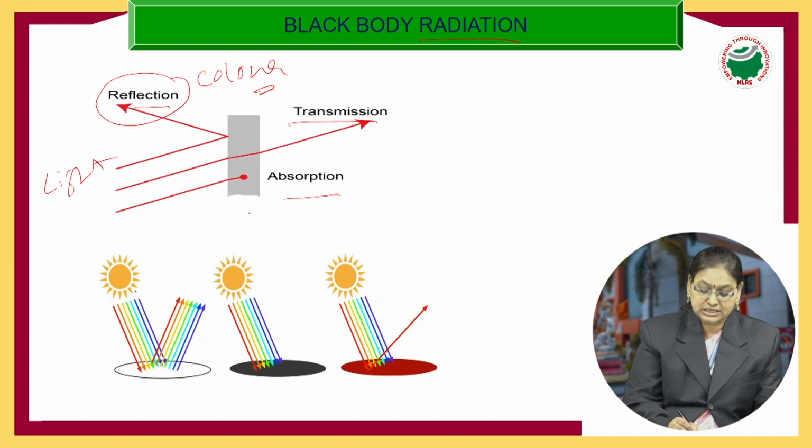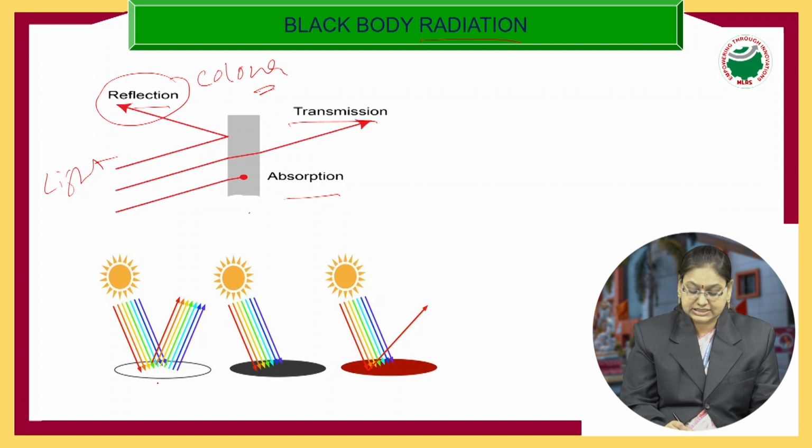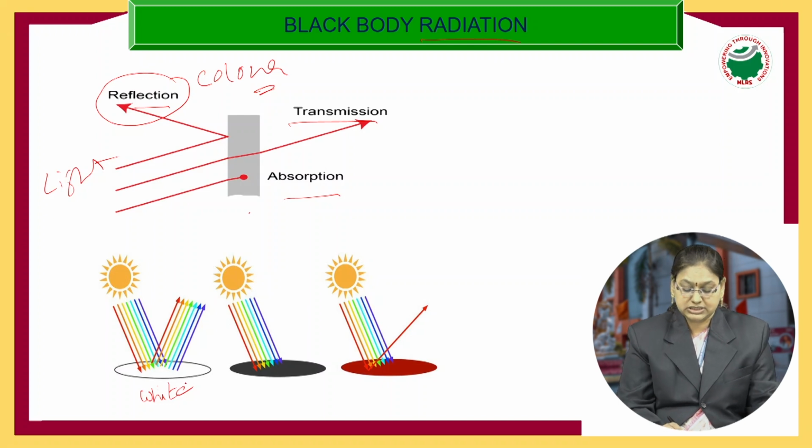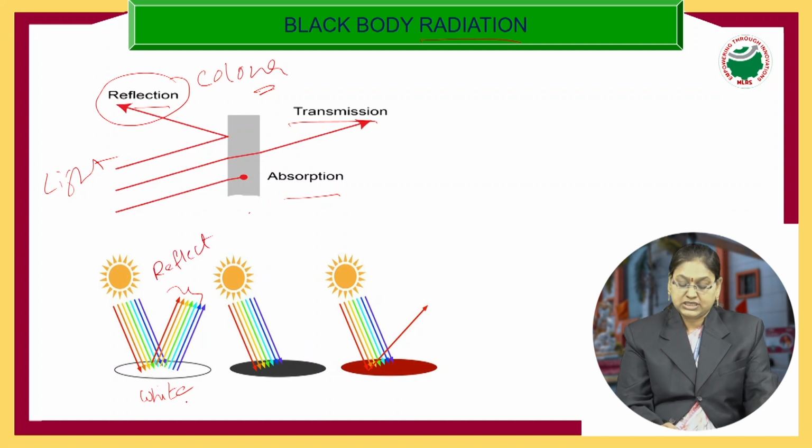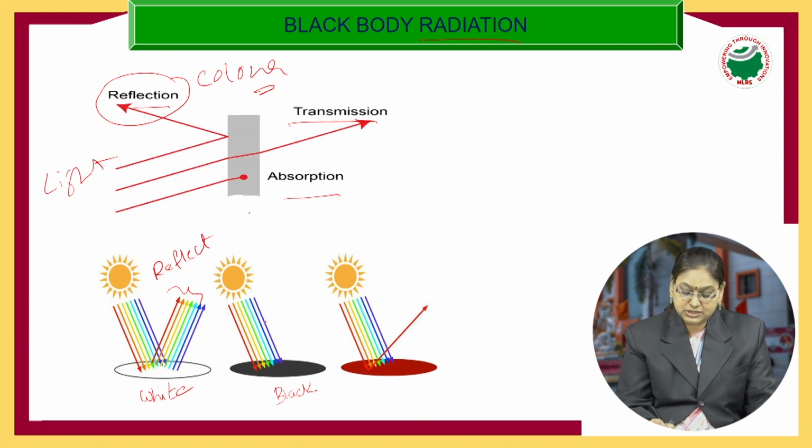For example, when light is incident on a white surface, we know that light consists of all colors in it, so all colors are reflected. Since all colors are reflected here, the surface appears white in color. Similarly, when light is falling on a black surface, the black surface is absorbing all the colors. It is not reflecting any color.